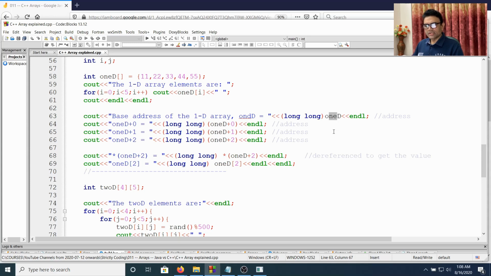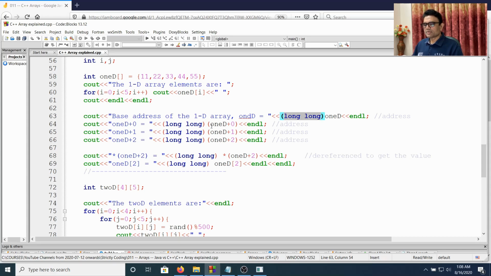Now, normally the addresses are printed in hexadecimal format. So to see the decimal equivalent, I have converted them to long. I could do it with int, but I made it long in case I have a very high amount of RAM and the byte number is at the upper end of the RAM. So long is safer. Okay.